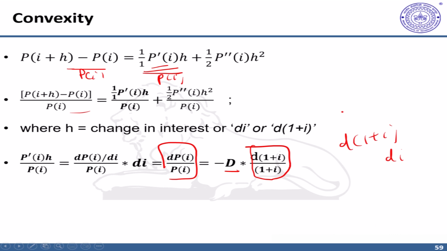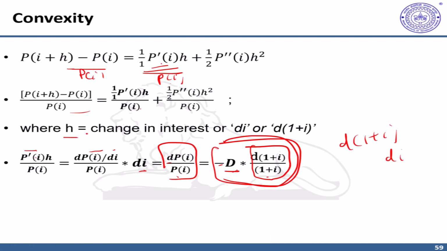The negative sign was customary because when yield increases, prices fall. Now here the value P dash I is nothing but dP(I) by dI, and h is again the small change, so dI. So this will result in dP(I) by P(I), and therefore P dash I h upon P(I) is equivalent to this identity. So I can replace this P dash I h upon P(I) as simply the duration form here. So the first component is well settled.